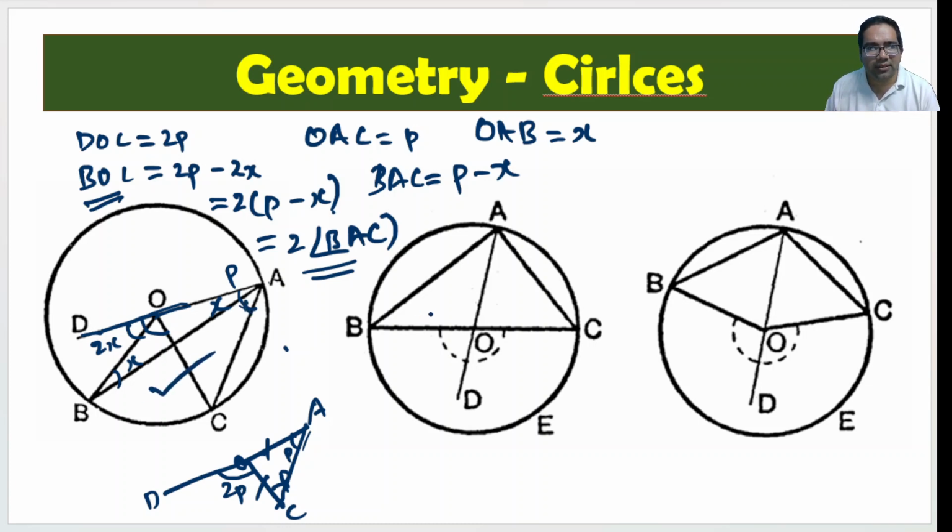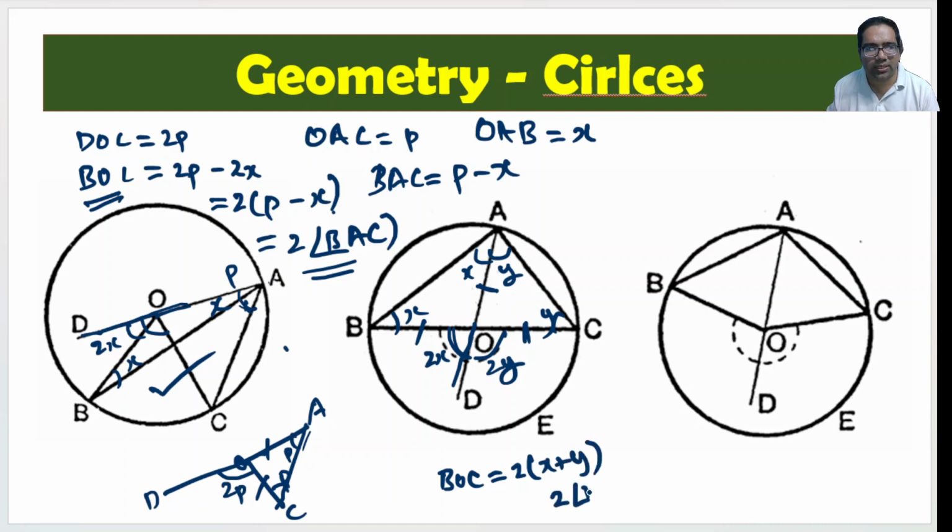Now, this part is again more or less the same as the first one. The diagram is the same. This is equal to this. So that means this is x. This is also x. And this part is an exterior opposite angle. So this becomes 2x. Similarly, this is x, this and this are the same. So this is y, this is y, and this part is 2y. That means BOC is equal to 2 into (x plus y), which is 2 into BAC.